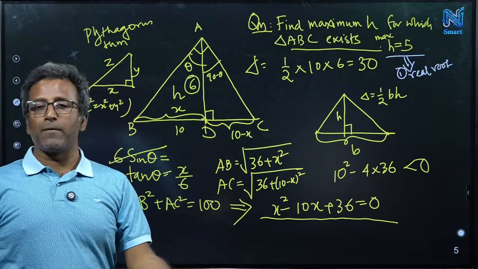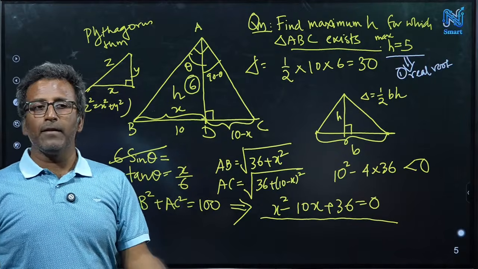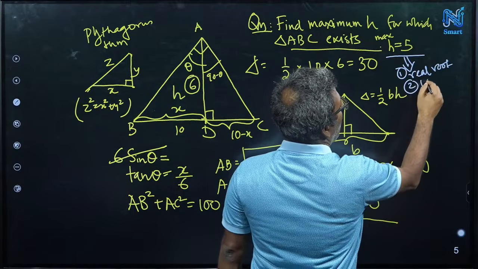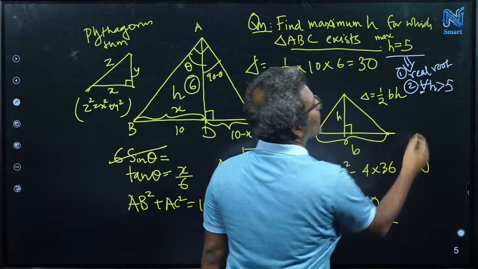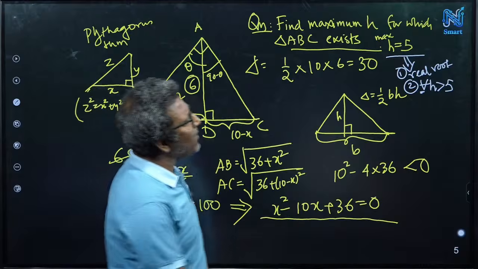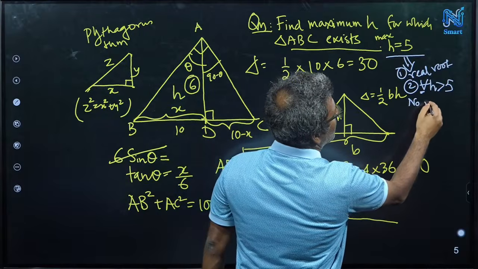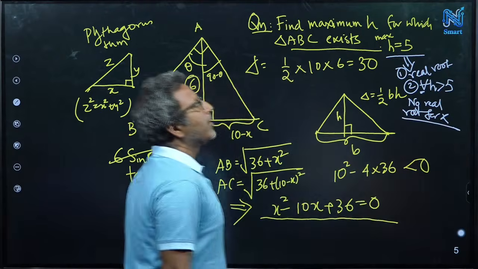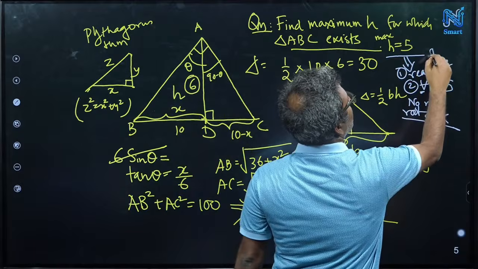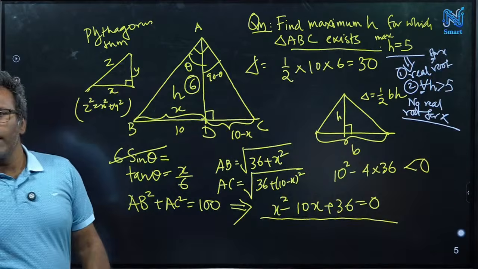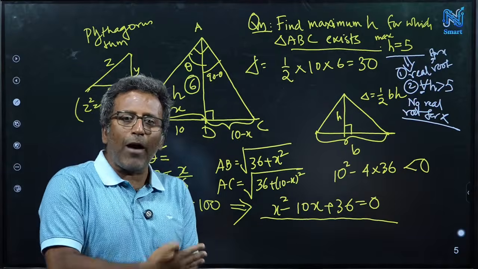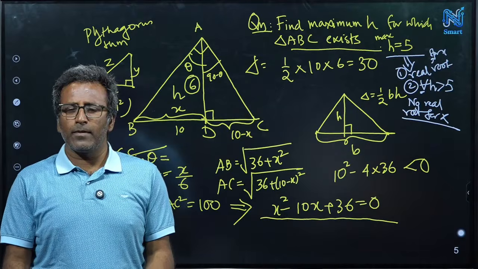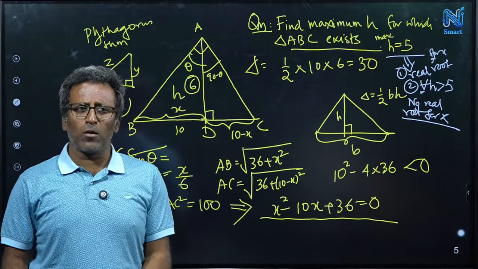So anything greater than 5. If you take h greater than 5, number 2: for all h greater than 5, this is the notation for all, there is no real root for x. This is the real root for x, the equation we get. That means 5 is the maximum value for which you have a real root. Is it enough? Are we done yet? Or do we need to show something more?